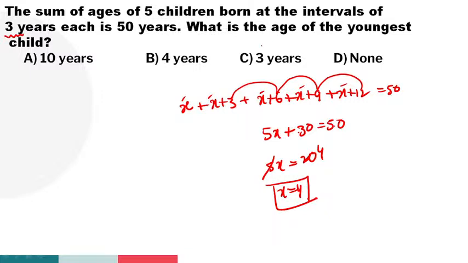So we have to find the youngest child. The youngest child's age is the X value. X means how many years? 4 years. That's why option B is the right answer, guys. Is it clear, guys, all of you? Any doubts regarding this problem?